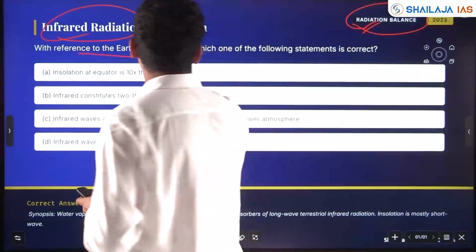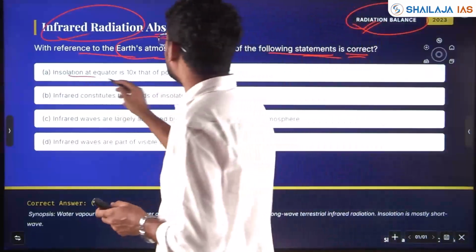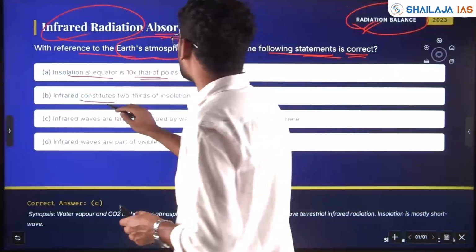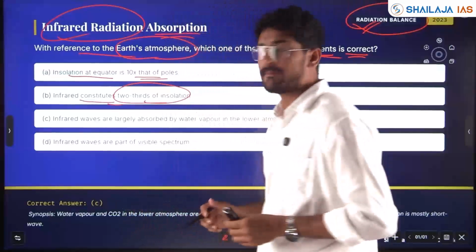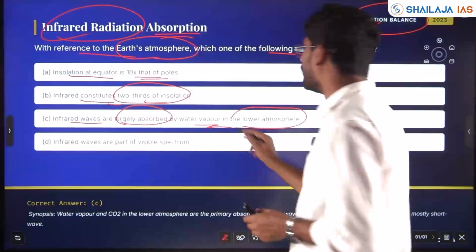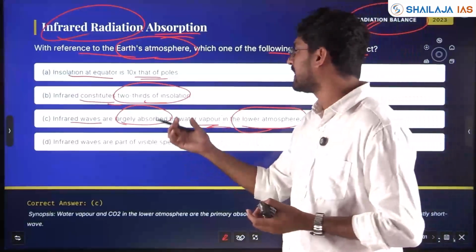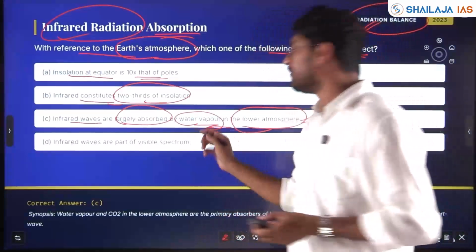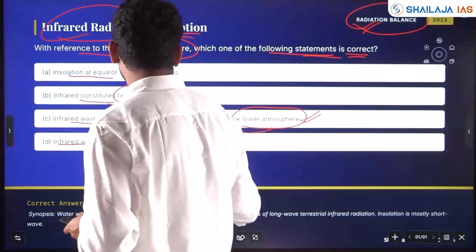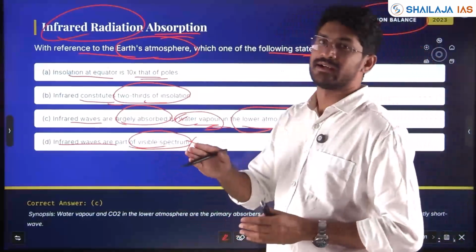With reference to Earth's atmosphere, which of the following statements is correct? Insolation at equator is 10x that of poles. Is it 10x? Infrared constitutes 2/3 of insolation. Infrared waves are largely absorbed by water vapor in the lower atmosphere. This is a fact which we know. In the lower atmosphere, infrared waves are largely absorbed by the water vapor, the lower clouds. Infrared waves are part of visible spectrum. No. Visible rays are different. This is infrared, after red.